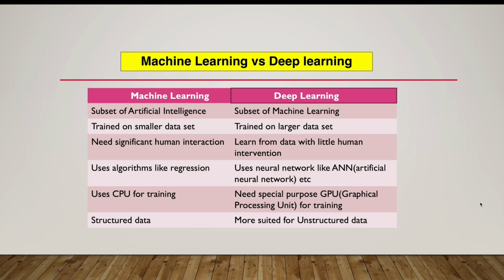These are very highly specialized processing units, specially designed for these complex algorithms to process at a faster speed.